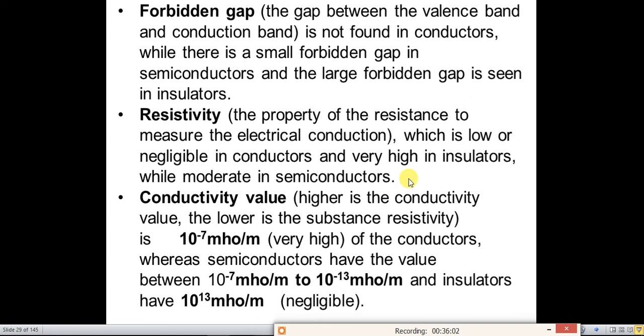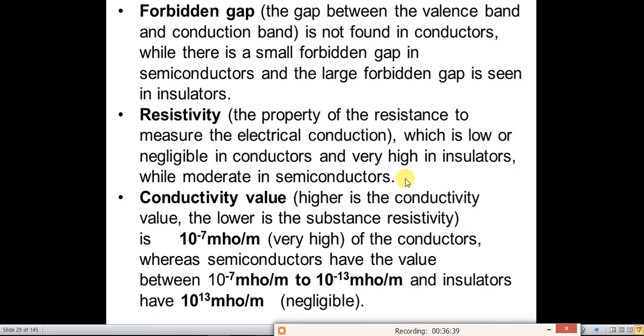The unit of conductivity is mho per meter. Unit of resistivity is ohm meter. So the substances, the elements whose conductivity is very high, that is greater than 10 to the power -7 mho per meter, these materials are conductors.